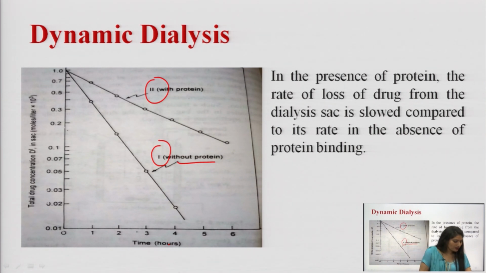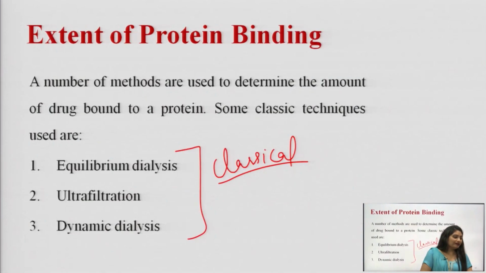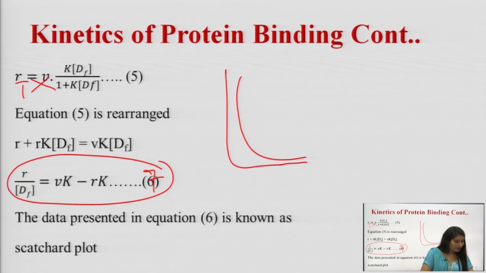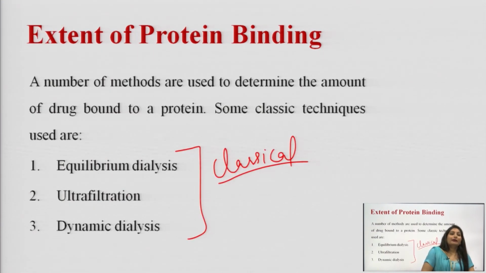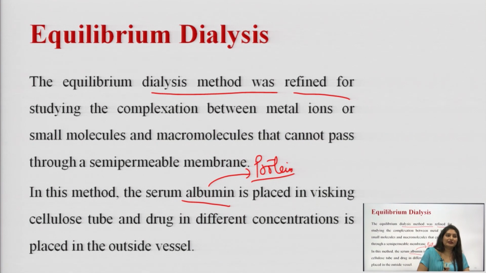So, what have I told you in this lecture? I have told you about the kinetics of protein drug binding and the methods to determine the extent of protein drug binding. Three methods are used here: equilibrium dialysis method, ultrafiltration method and dynamic dialysis method. Out of these three, equilibrium dialysis method is a very tedious process, but ultrafiltration method is very rapid, less time consuming and the most commonly used method. The last one is the dynamic dialysis method.